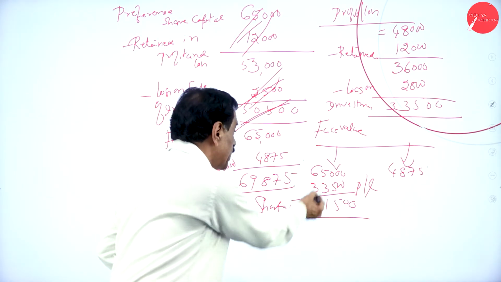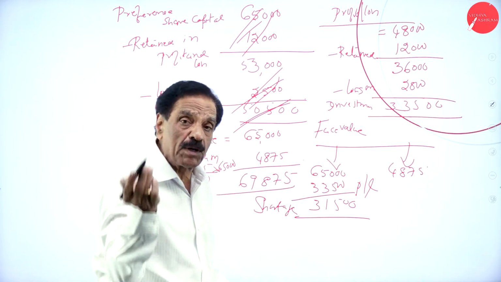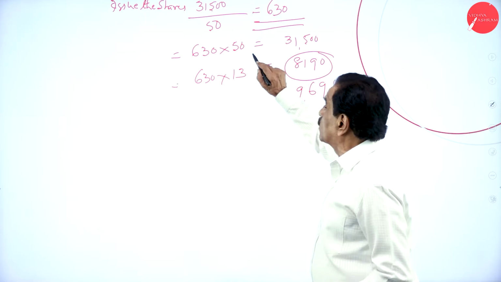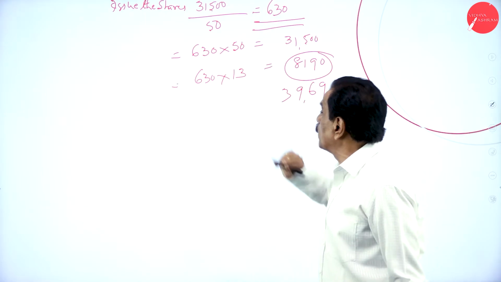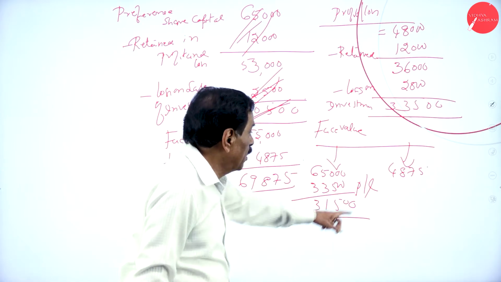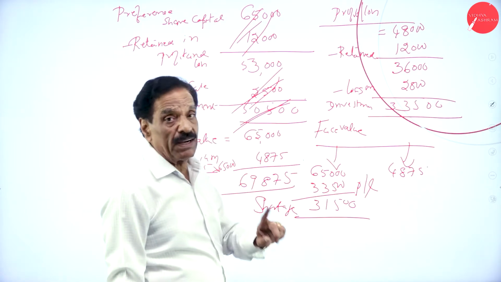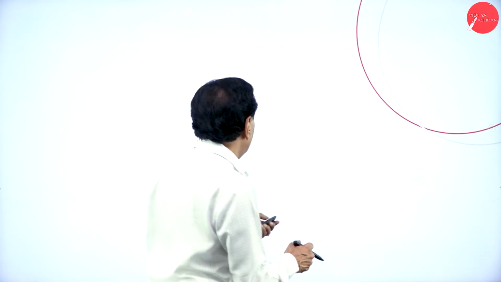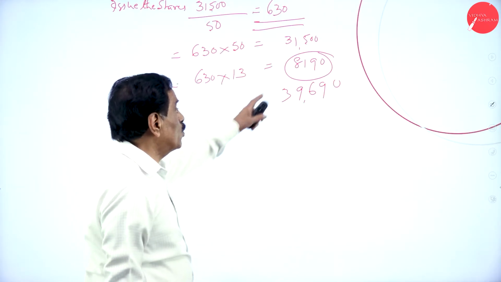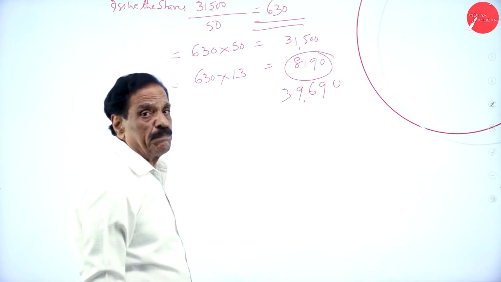So you can utilize 33,500 from the profit and loss account and 31,500 by issuing shares at rupees 50, with a premium of 8,190. What is the premium payable? 4,875 is payable, but the premium available is 8,190. From that premium, you can pay it out.